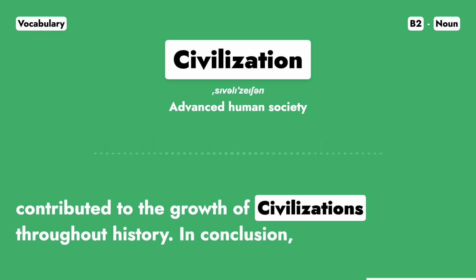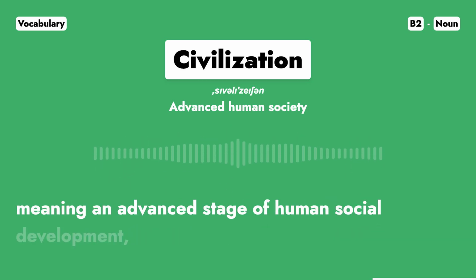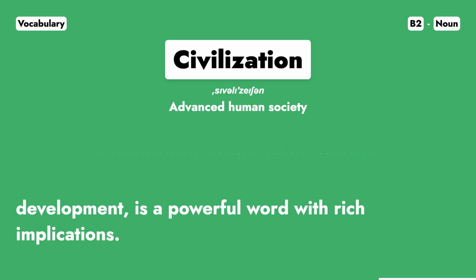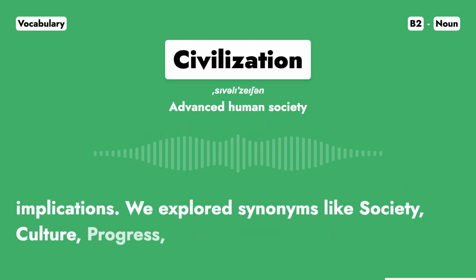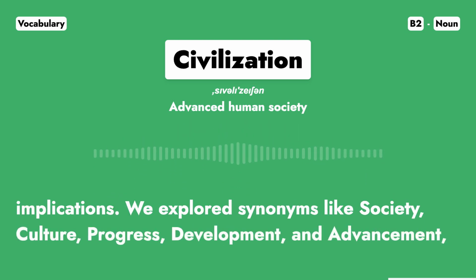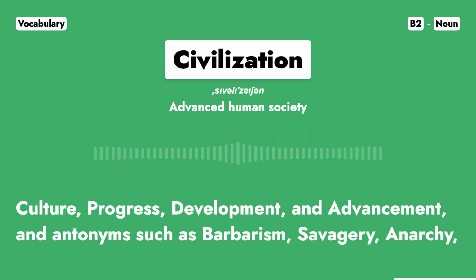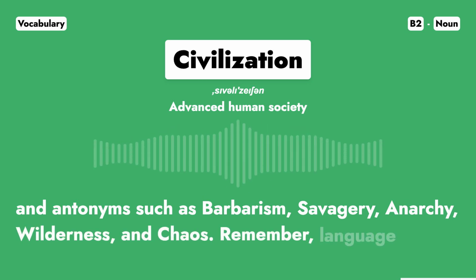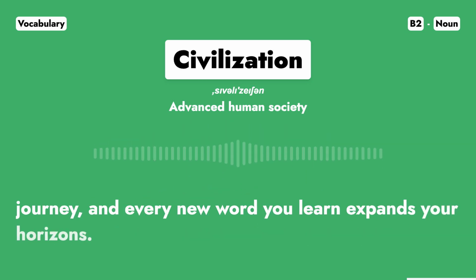In conclusion, civilization, meaning an advanced stage of human social development, is a powerful word with rich implications. We explored synonyms like society, culture, progress, development, and advancement, and antonyms such as barbarism, savagery, anarchy, wilderness, and chaos. Remember, language is a journey, and every new word you learn expands your horizons.